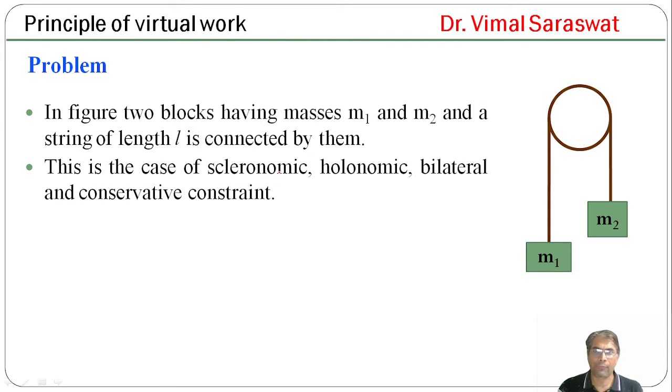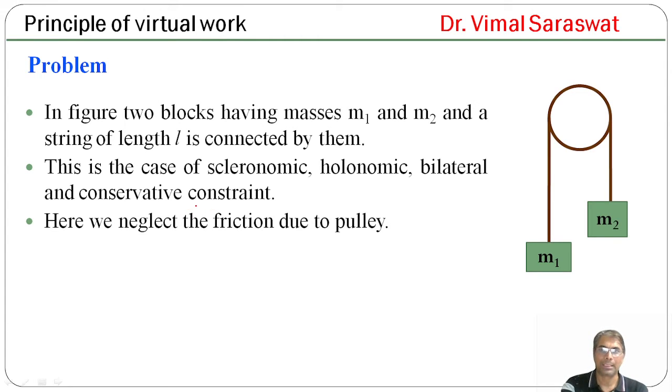This is the case of scleronomic, holonomic, bilateral and conservative constraints. We have already discussed the classification of constraints in our earlier lecture. Here we neglect the friction due to the pulley. So this is our pulley.